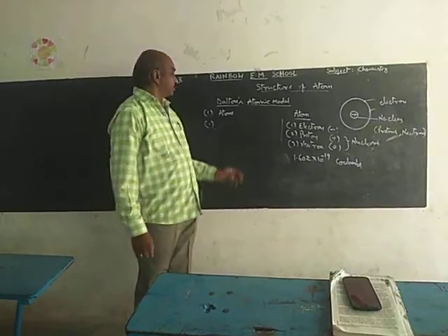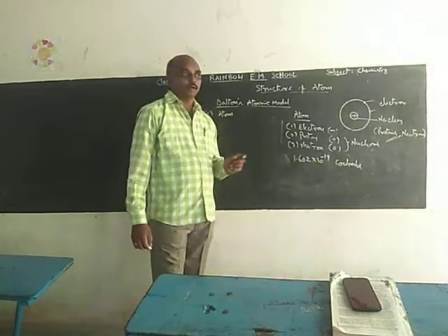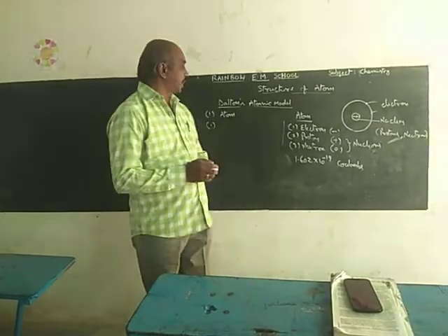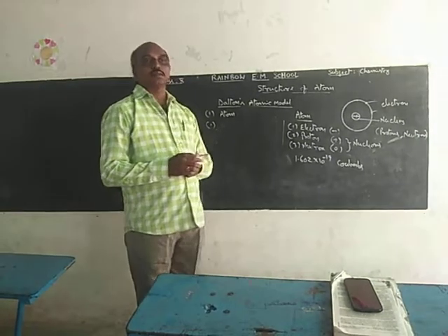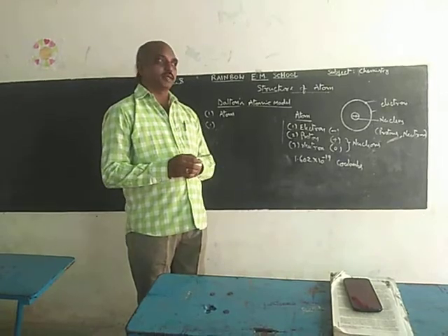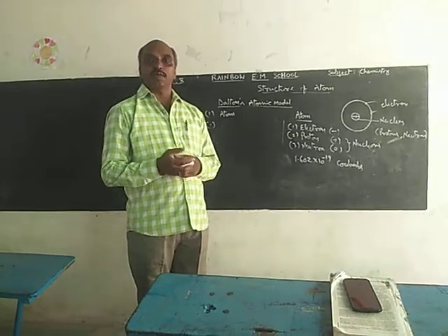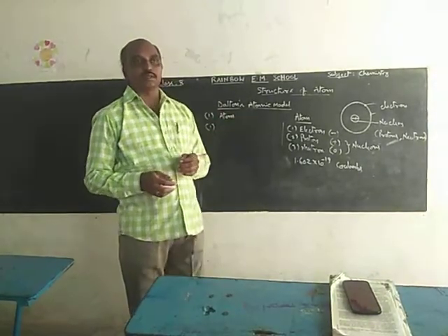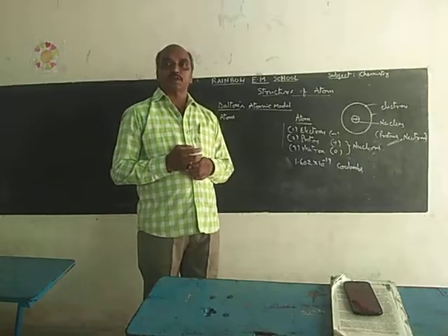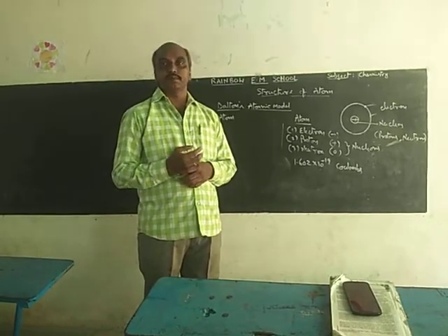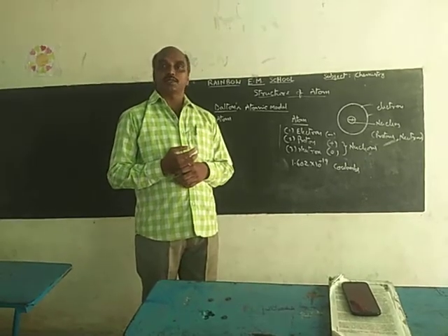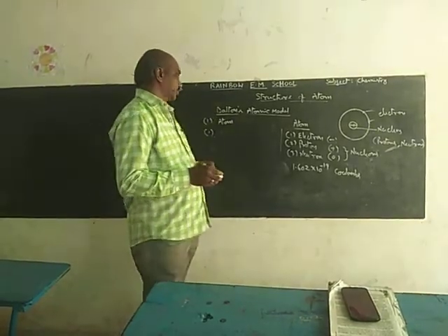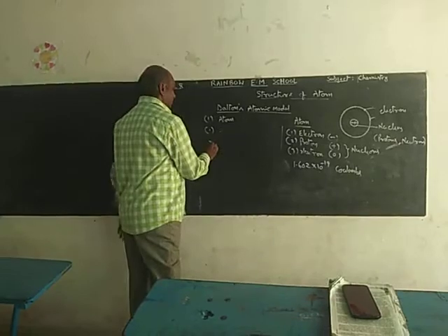Another one: one element consists of a large number of atoms. These atoms are the same in all aspects. That means you take one element, either hydrogen or aluminum, whatever the element you take, so many atoms are present in that element. These atoms are the same in all aspects, that means properties are all the same. Suppose you take another element, that element's atoms also have the same properties among themselves, but compared to the one element and another element, the properties are different. That is the second point.